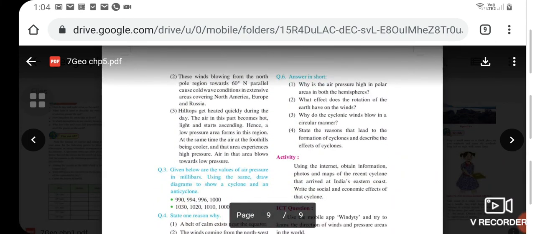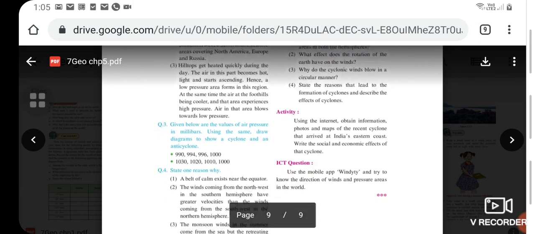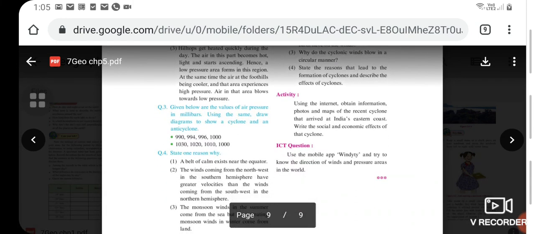Question 6, you have to answer in short for the following questions. Question 1 is as follows: why is the air pressure high in polar areas in both the hemispheres? What effect does the rotation of the earth have on the winds? Why do the cyclonic winds blow in a circular manner? And the last is, state the reasons that led to the formation of cyclones and describe the effects of cyclones.